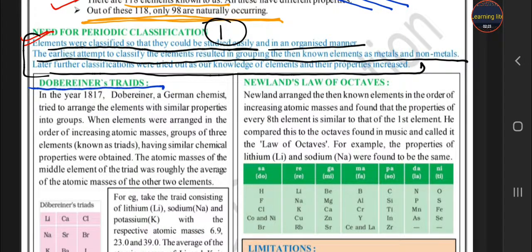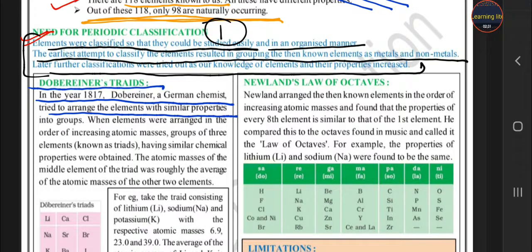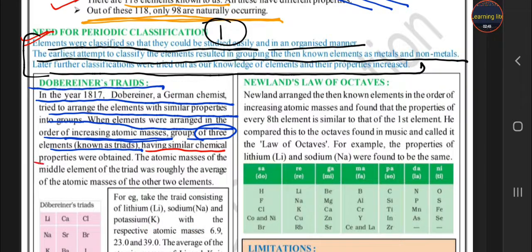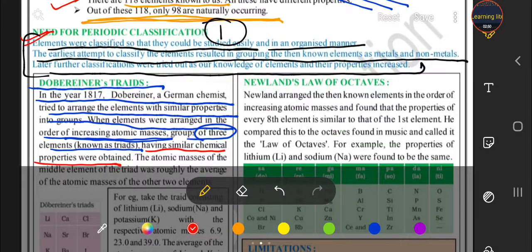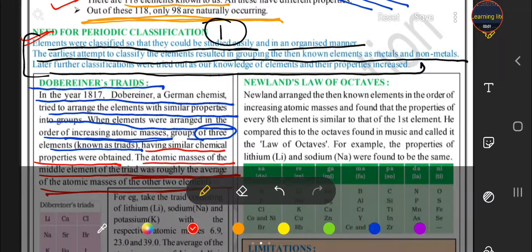What is the Dobereiner triad model, student? In the year 1817, Dobereiner, a German chemist, tried to arrange the elements with similar properties into groups. When the elements were arranged in the order of increasing atomic mass, in groups of three, it is known as a triad, having similar chemical properties. According to Dobereiner, the atomic mass of the middle element of the triad was roughly the average of the atomic masses of the other two elements.